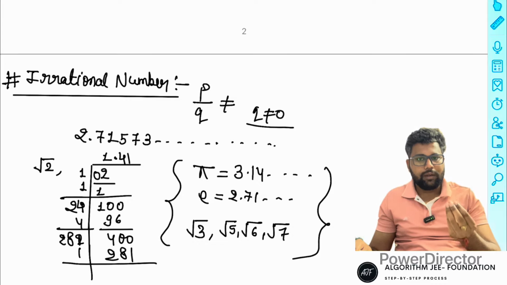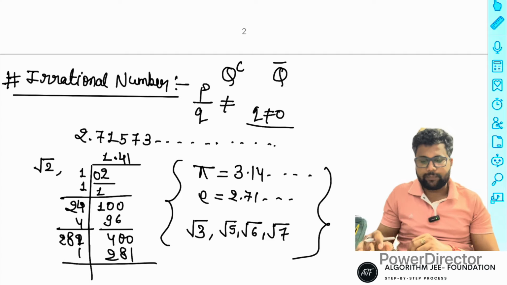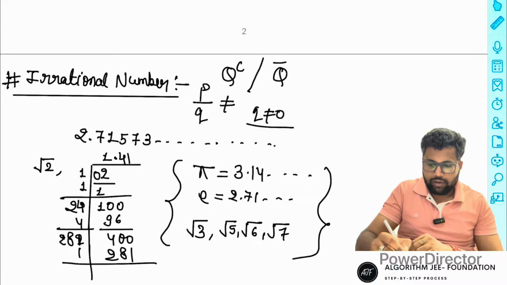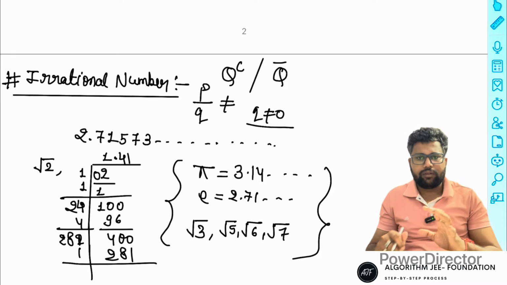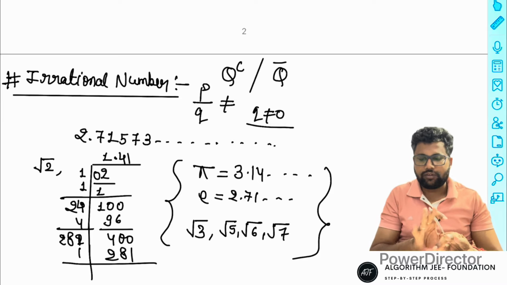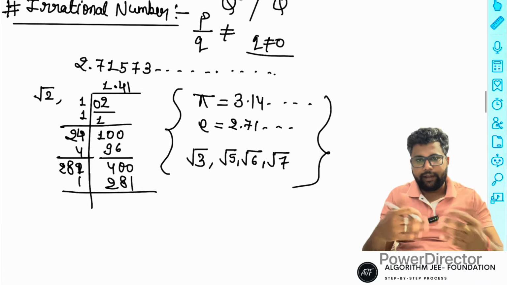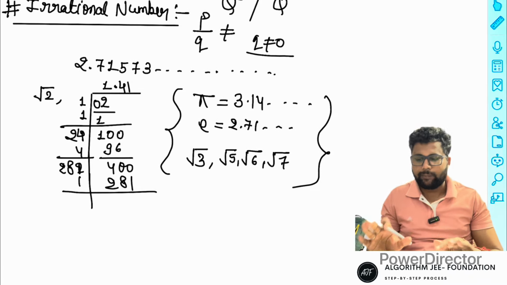If a number cannot be converted into p by q form, that is an irrational number, and it is represented by Q complement, and sometimes by Q like this. That is the notation. Notation is also very important. Maybe someone is preparing for JEE, so everyone should know the meaning of irrational, and that is the basic definition. So I will not discuss irrational numbers in more detail. This definition is enough.